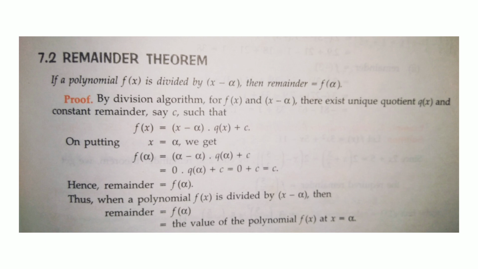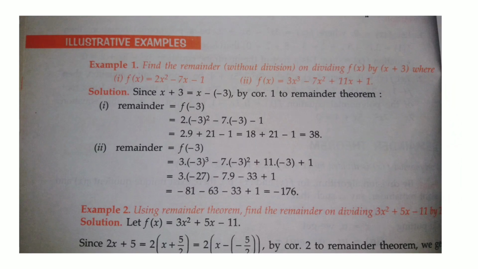The remainder theorem states that if a polynomial f(x) is divided by x minus alpha, then the remainder is equal to f(alpha). Here is an example of the remainder theorem.